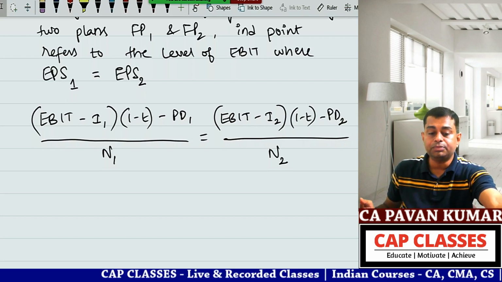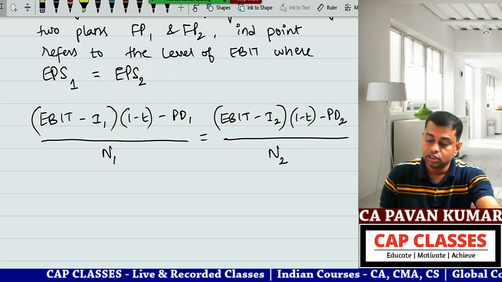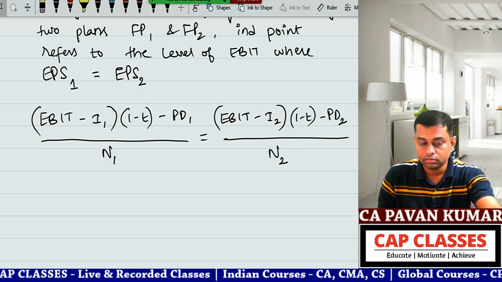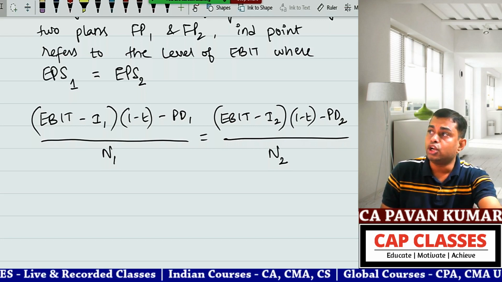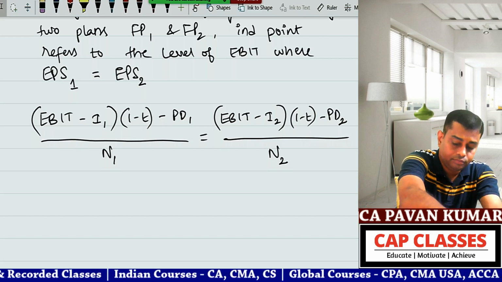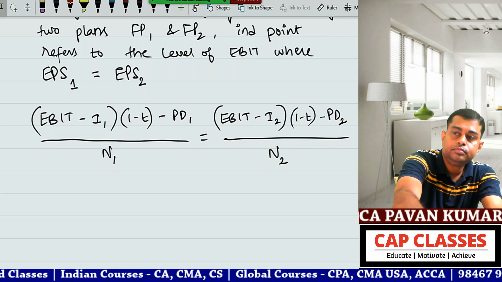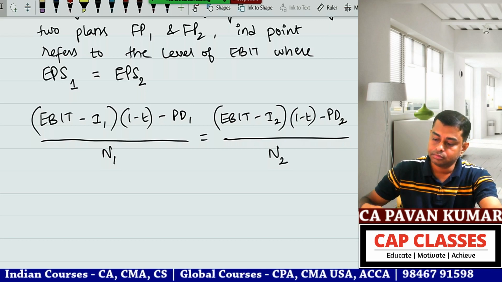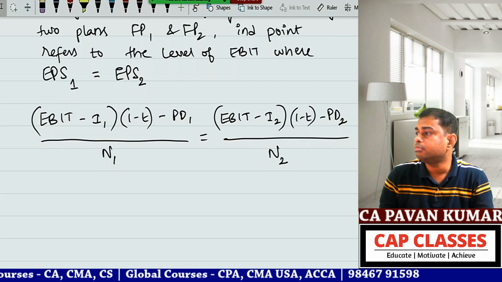Now you tell me, what is PD2? Fixed dividend as per financial plan 2. Correct. Then write down N2: number of shares in plan 2.